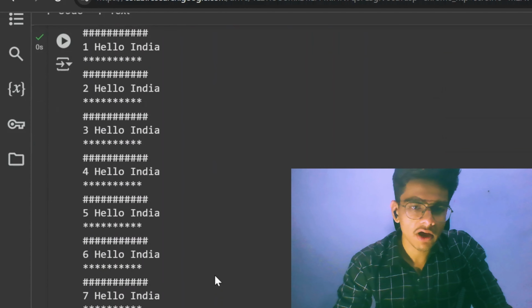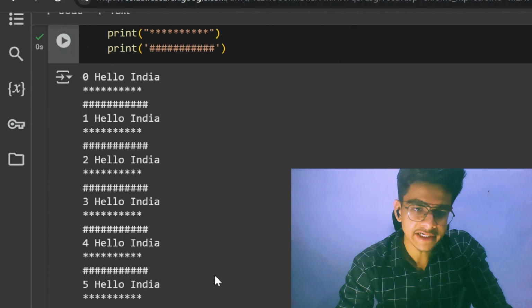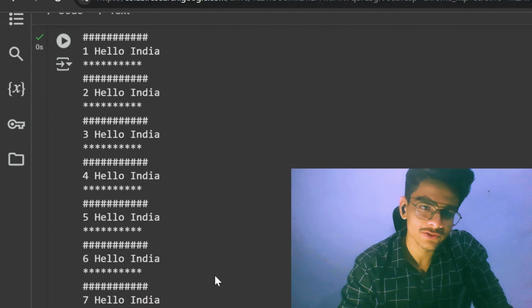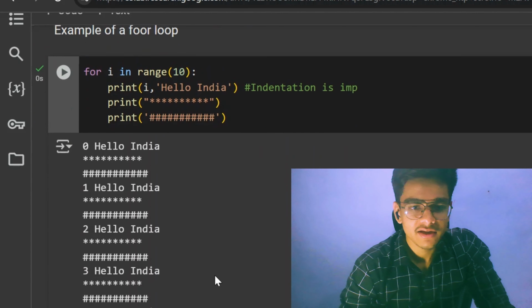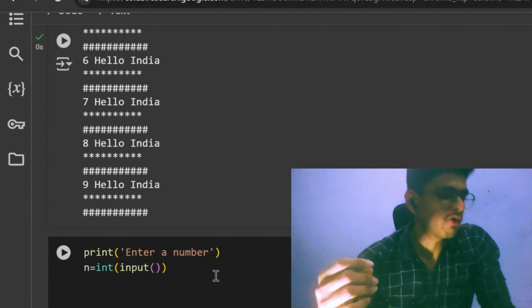Now I have proved that it has been printed 10 times, and I have also proved that i takes values from 0 to 9. That's the simple thing a for loop does. Okay, so let's make things more complex here.